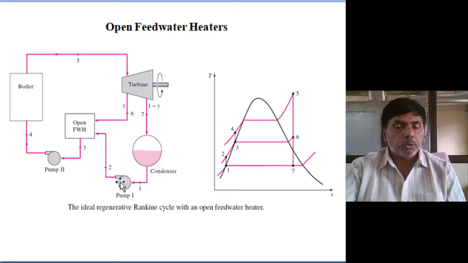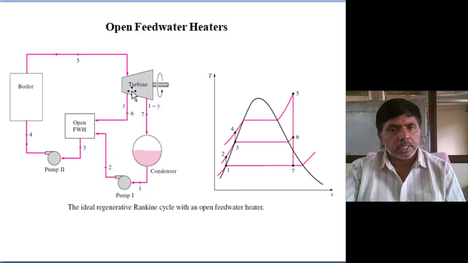So two pumps we are using. The primary pump raises the pressure from the condenser pressure to the feed water heater pressure. Then we extract steam from the turbine somewhere after 2, 3, or 4 stages of expansion. That steam is fed into the open feed water heater, so the temperature of the feed water is raised to the saturation temperature.